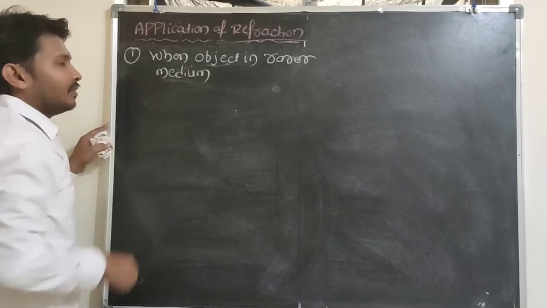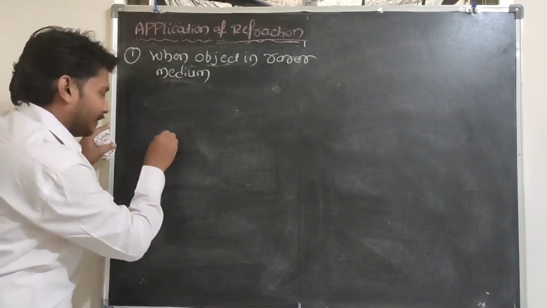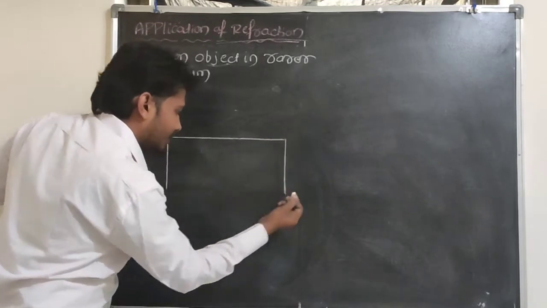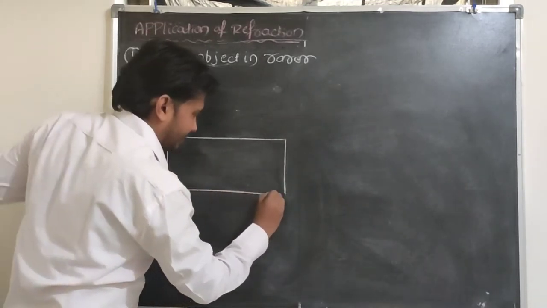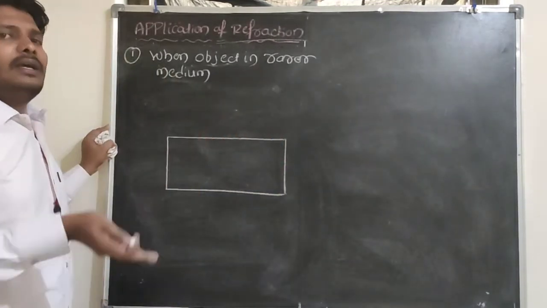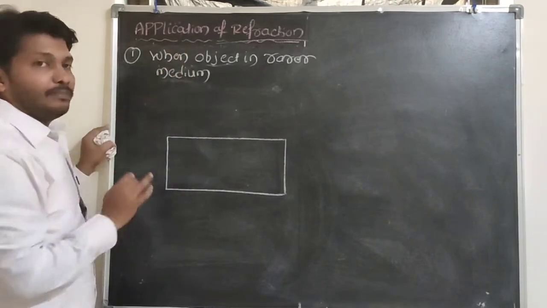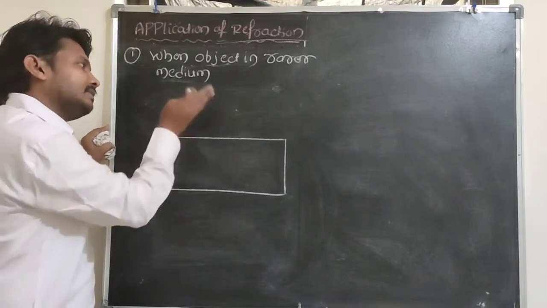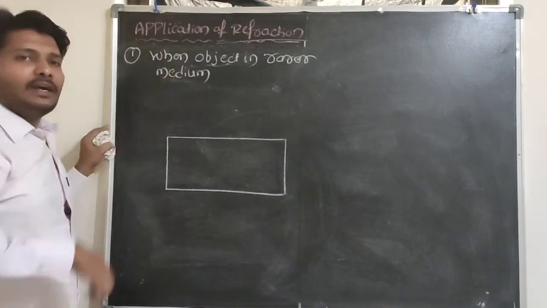So look here, when the object is in a rarer medium, for example, here one water container is there. Suppose one person is swimming in this container, he is observing that outside object. Where is that observer here? The observer is in the denser medium. Where is the object here? The object is in a rarer medium.